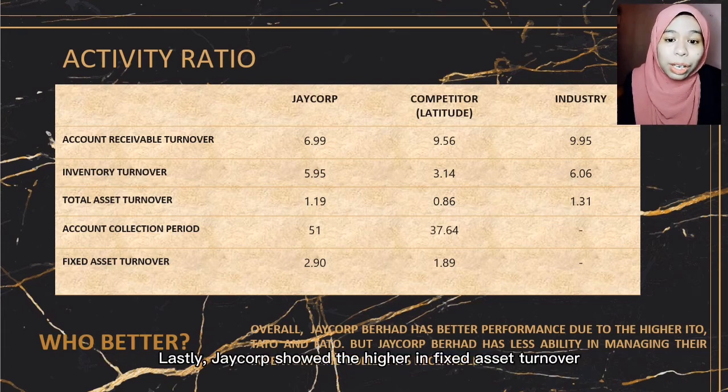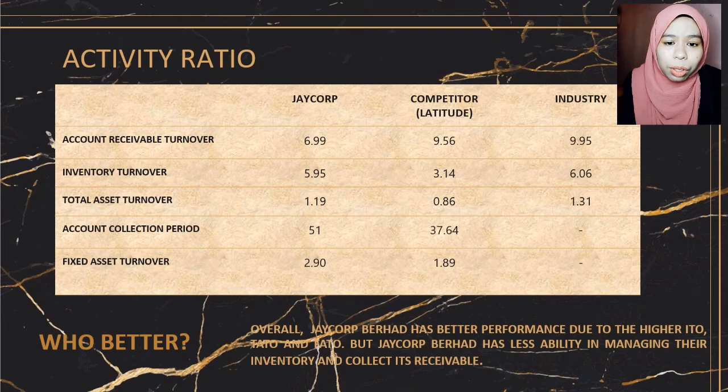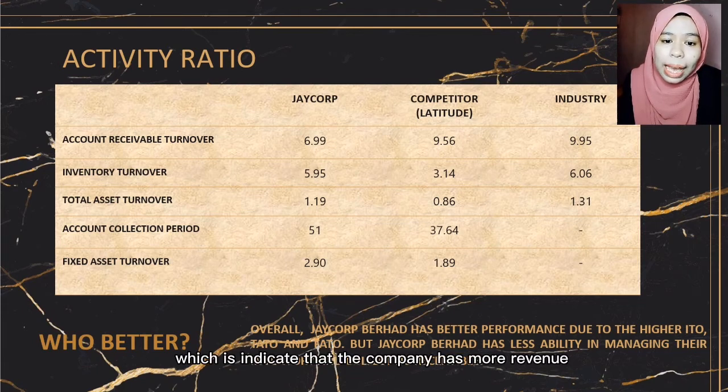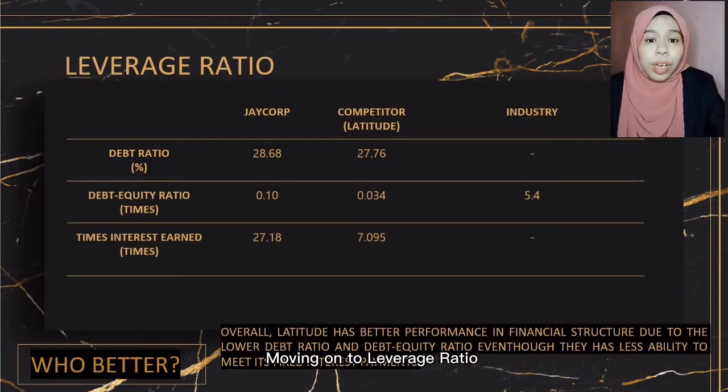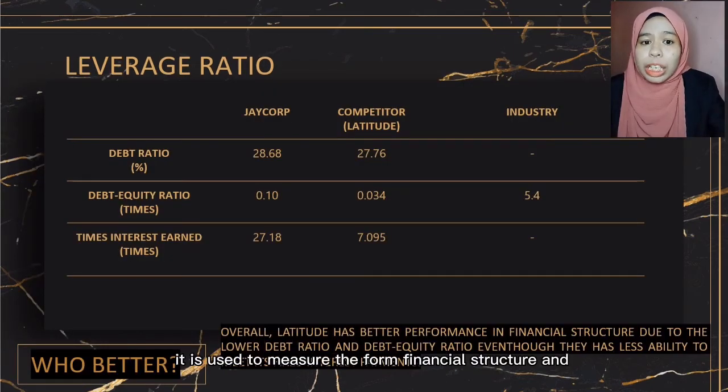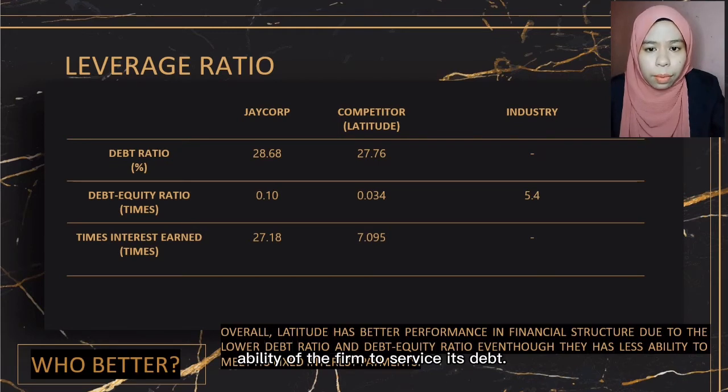Lastly, Jacob showed the higher in fixed asset turnover amounted 9.19 times compared to its competitor. Higher ratio is better, which is indicate that the company has more revenue that can be generated per ringgit of investment in fixed asset turnover. Moving on to leverage ratio, it is used to measure the firm's financial structure and the ability of the firm to service its debt.